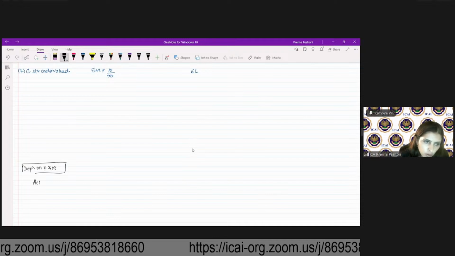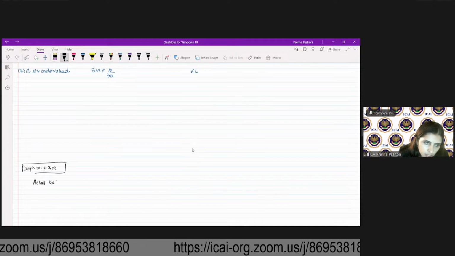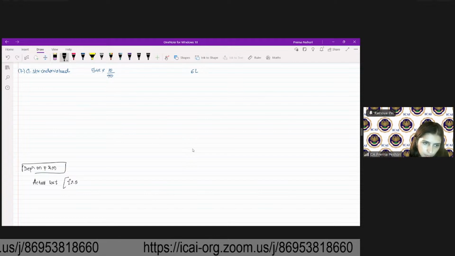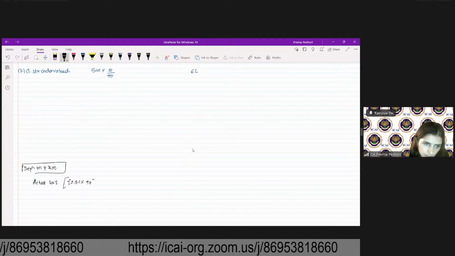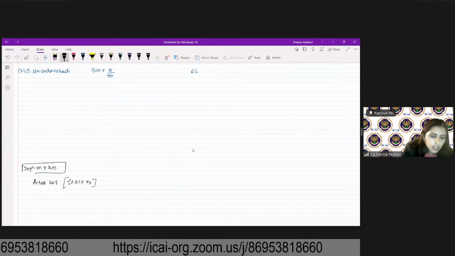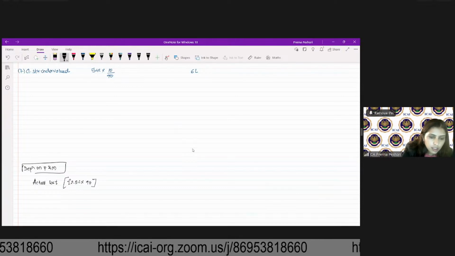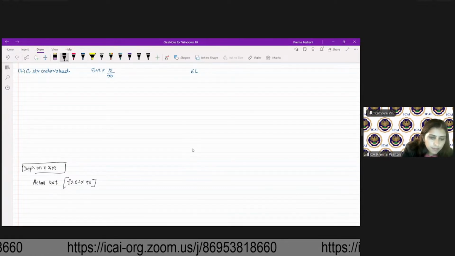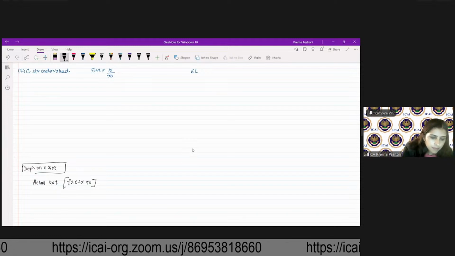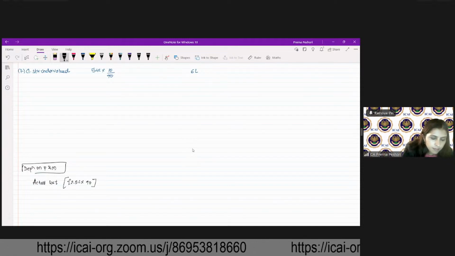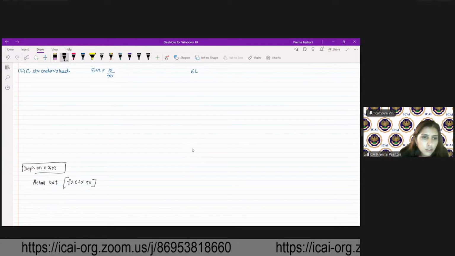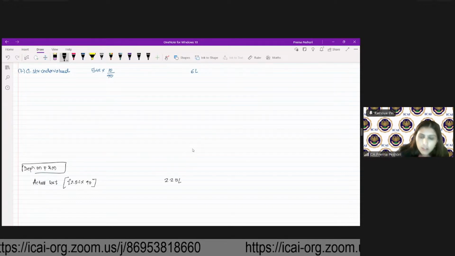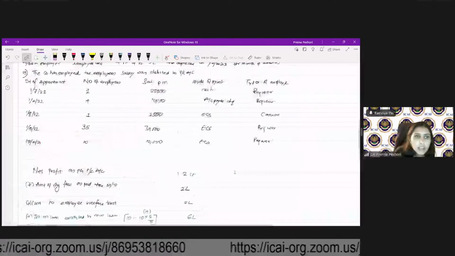So actual cost is pound 2.5 lakh into 90, which is 225 lakh.